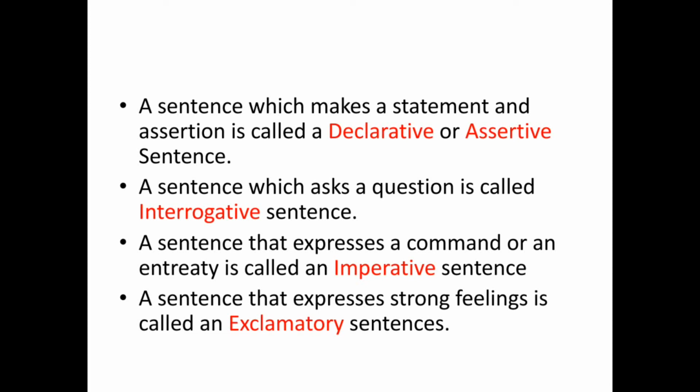A sentence that expresses a command or an entreaty is called an imperative sentence. So imperative sentences: be quiet, polish my shoes. A sentence that expresses strong feeling is called an exclamatory sentence. So what is an exclamatory sentence? A sentence that expresses strong feeling. Strong feeling means, how old you are! Exclamatory mark. What a shot! Exclamatory mark.